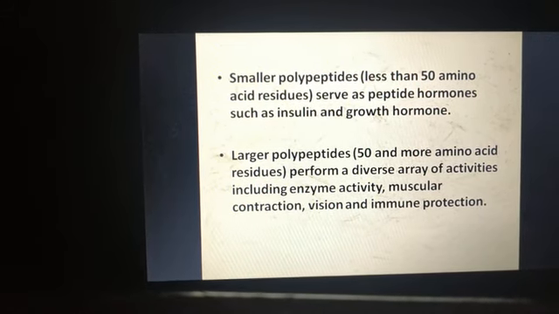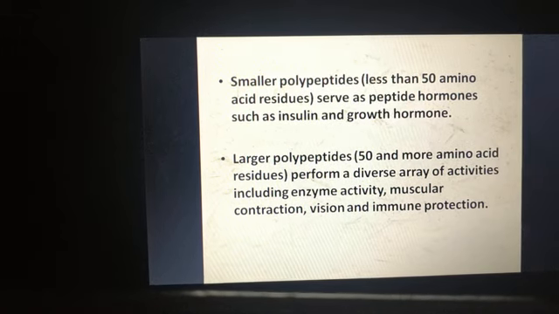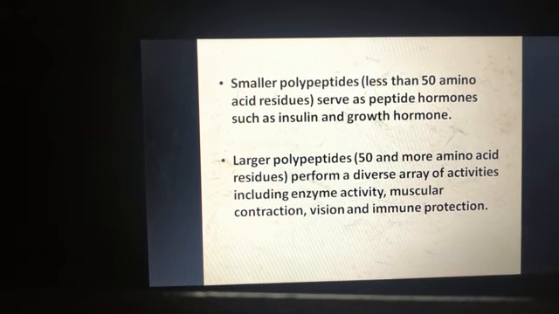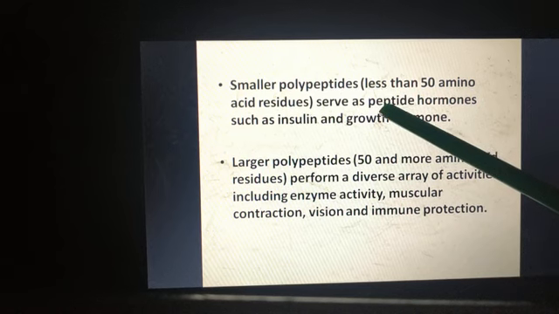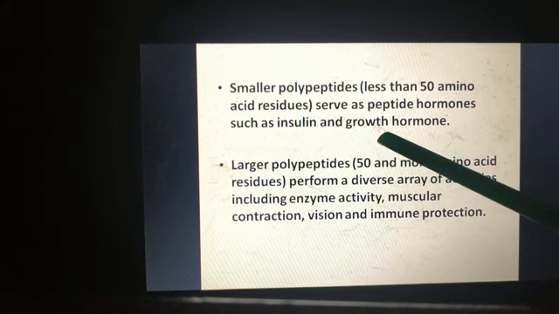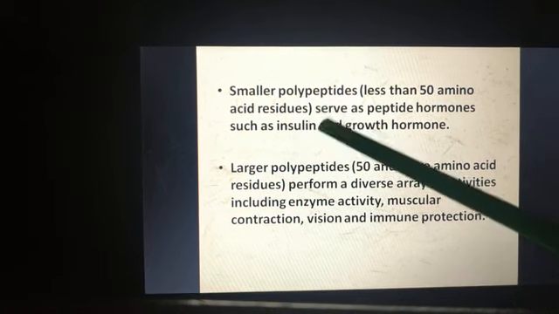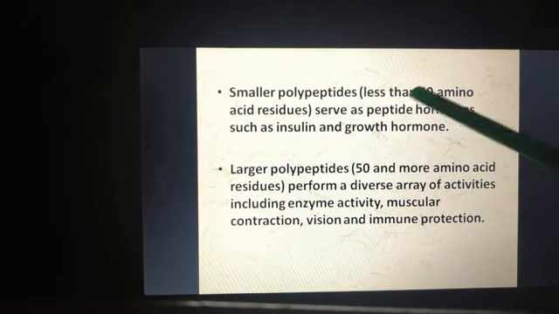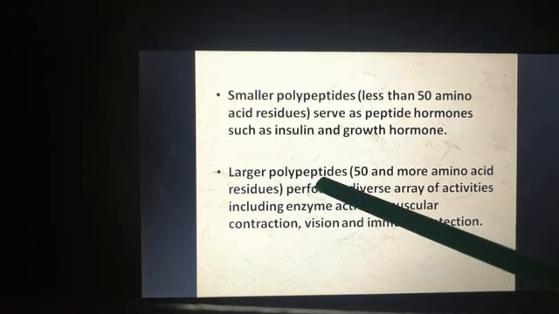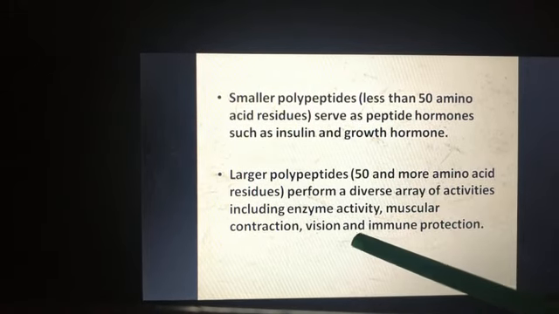Now polypeptides, as I already said, proteins are also called polypeptides. Smaller polypeptides, that is less than 50 amino acid residues, serve as peptide hormones such as insulin and growth hormones. So hormones like insulin and growth hormones are smaller polypeptides. They contain less than 50 amino acid residues. Then we have larger polypeptides also, that is 50 and more amino acid residues.